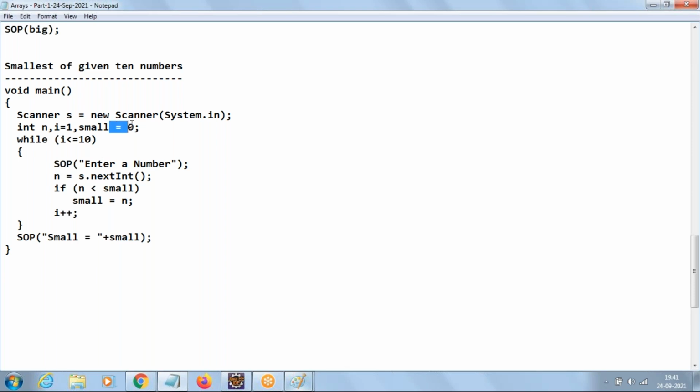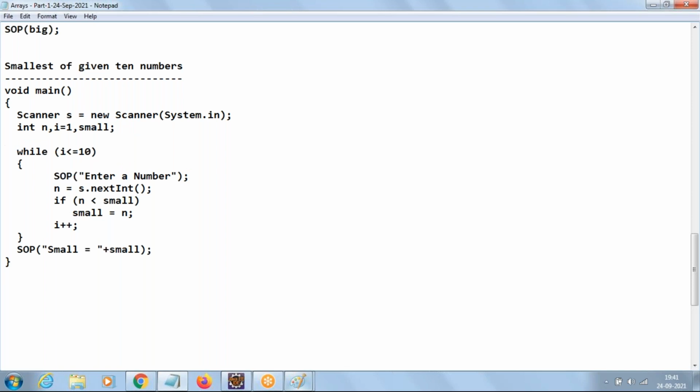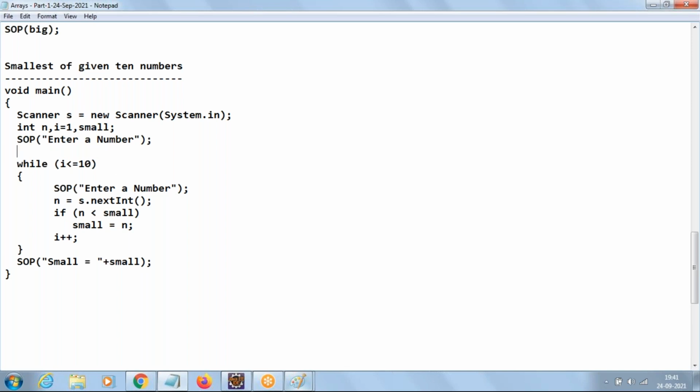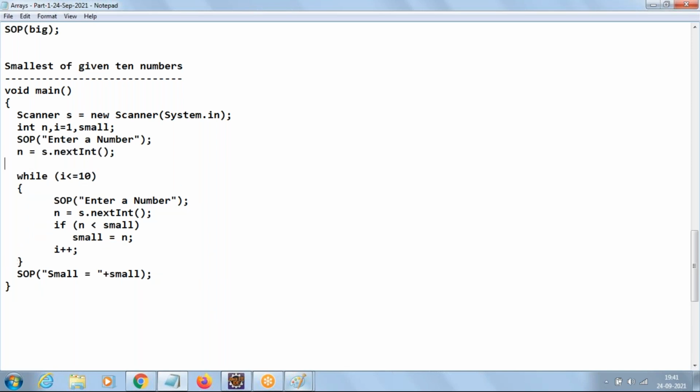So if I want to make my program work for any type of values, positives or negatives, then the solution is: remove that 0, accept one number outside of the loop, like s dot nextInt. After accepting the first number, make that first number as small. Whatever the first number we have accepted, make that first number as small, and the remaining 9 numbers you accept inside the loop and start comparing. This is one way of doing the small program.